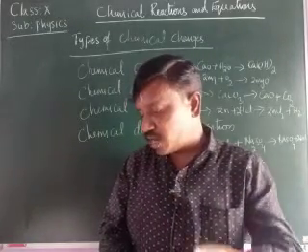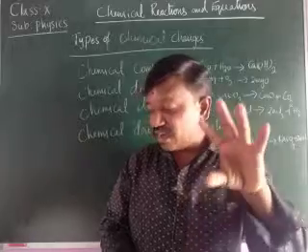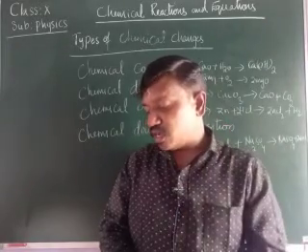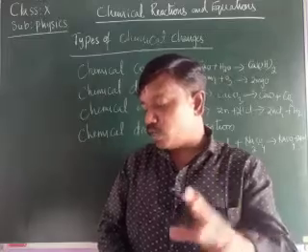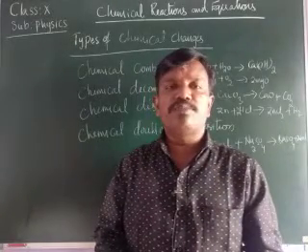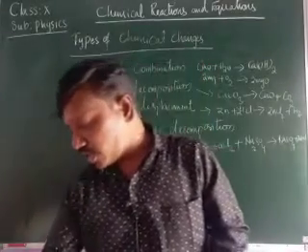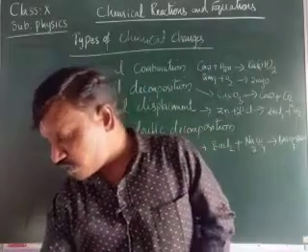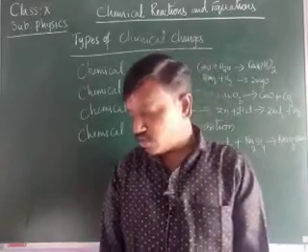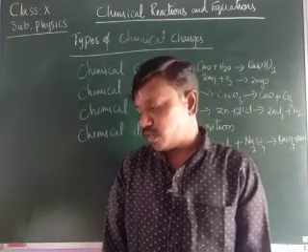We can also calculate the volume of the gases liberated at a given condition, children. Using the molar mass and Avogadro number, given as 6.023 into 10 to the power of 23 particles, from the equation we get the mass-mass relationship, mass-volume relationship, and volume-volume relationship, children.